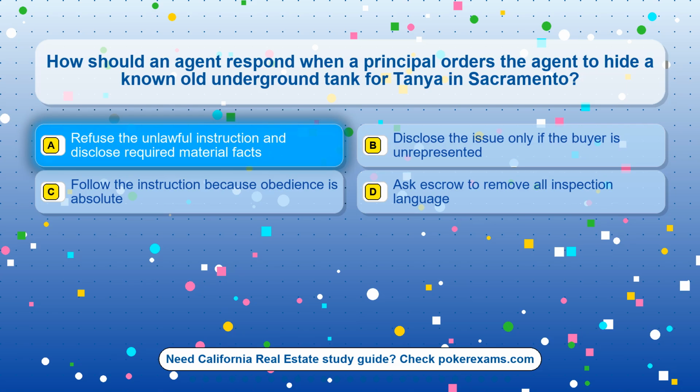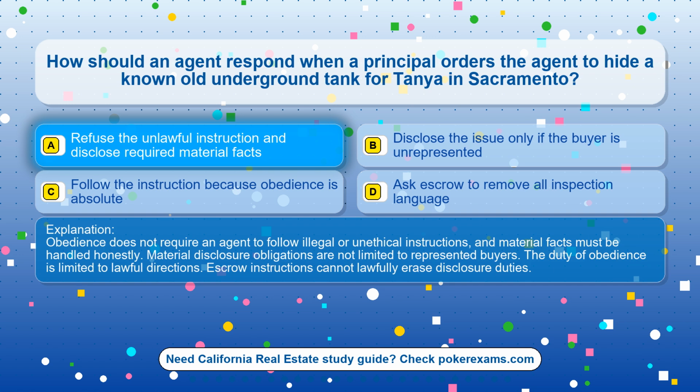The correct answer is option A. Refuse the unlawful instruction and disclose required material facts. Obedience does not require an agent to follow illegal or unethical instructions, and material facts must be handled honestly. Material disclosure obligations are not limited to represented buyers. The duty of obedience is limited to lawful directions. Escrow instructions cannot lawfully erase disclosure duties.